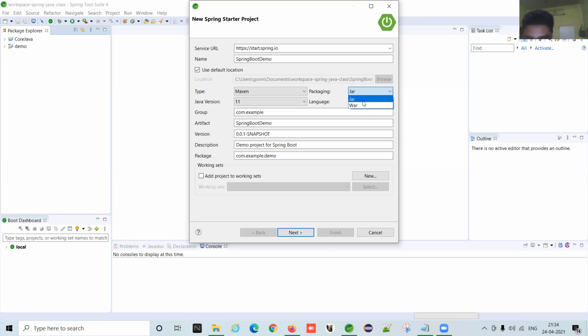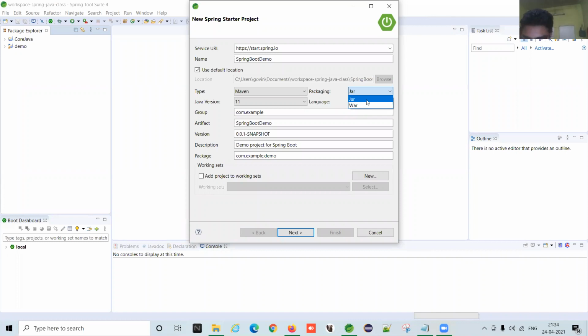Go to the command line, just type java space -jar and the jar file name. The application will start. Simple. But in the case of a war file, it is not that easy as a jar file. So Spring Boot provides us the facility to use our web application as a jar file.